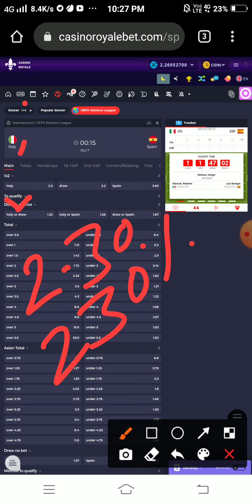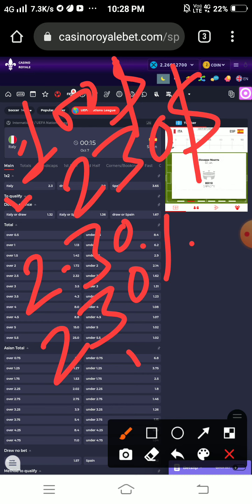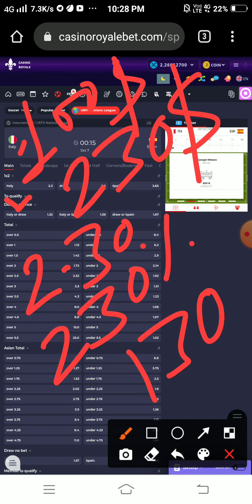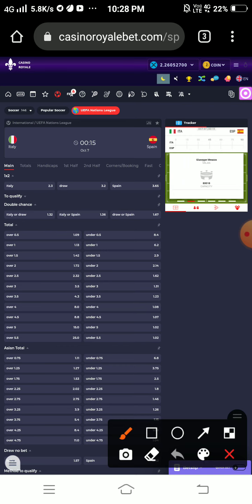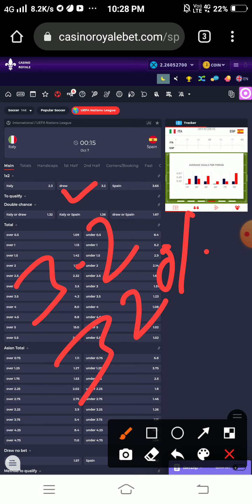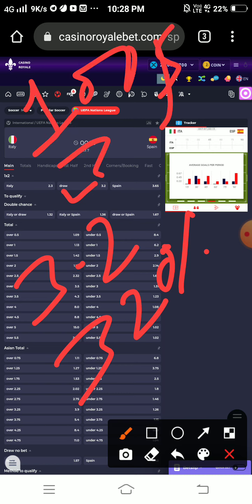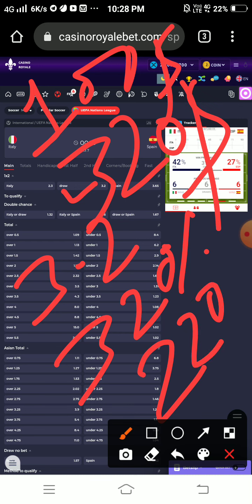If you invest $100 on Italy winning, then you will get $230, and $130 is your profit. Similarly, if you place a bet on the draw option, you will get 3.2 odds. That means 320%. If you place a $100 bet on draw, then you will get $320. That means your profit is $220.